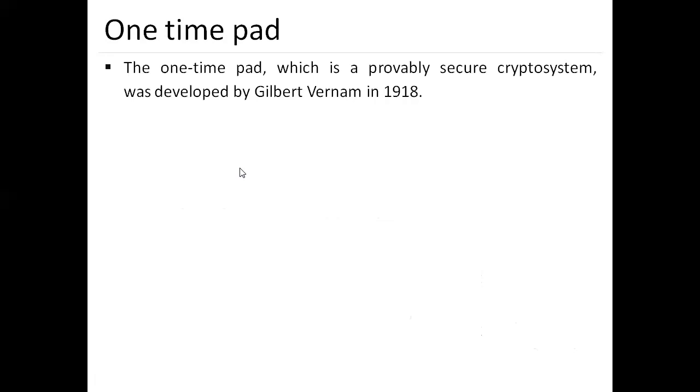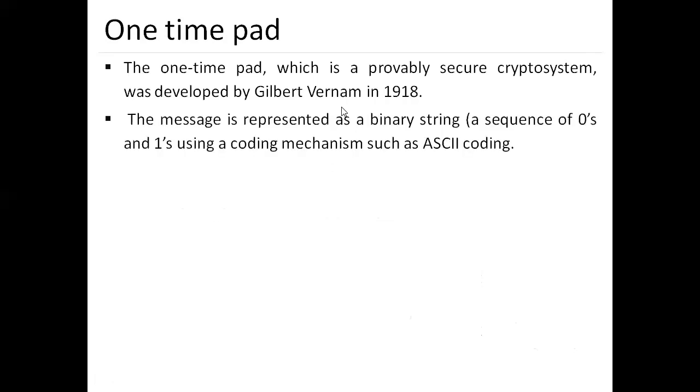One-time pad, which is a provably secure crypto system, was developed by Gilbert Vernam in 1918. On the basis of the one-time pad, we can say that Vernam developed a monoalphabetic and polyalphabetic substitution technique. The message is represented as a binary string, a sequence of zeros and ones, using a coding mechanism such as ASCII coding.